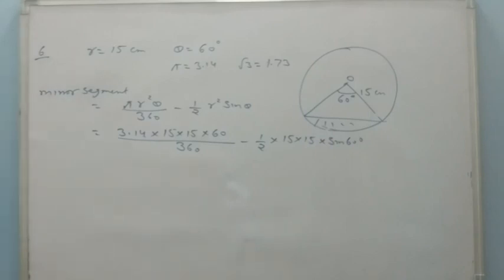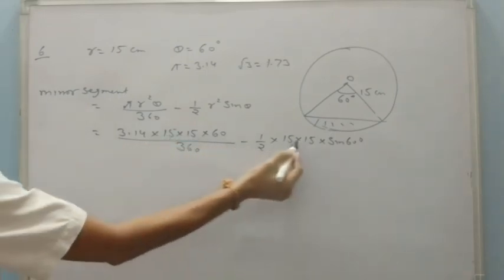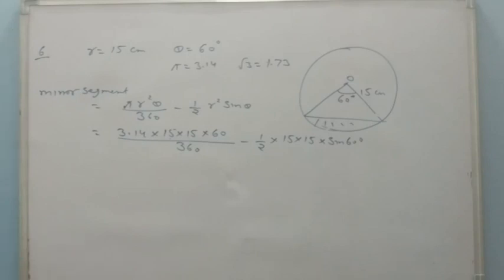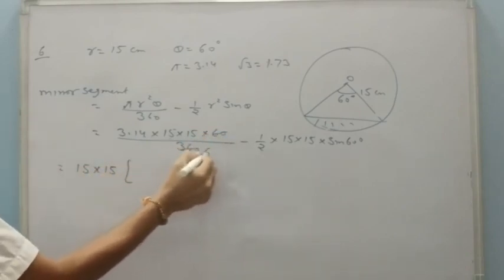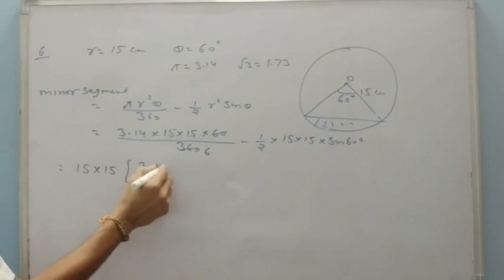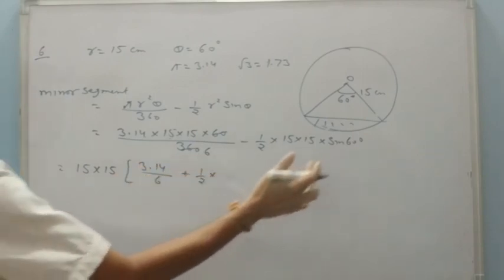Now for solving this, we use some basic mathematics simple tricks. First of all, 15 here also and here. So why should I multiply it twice? I just take 15 and 15 as common, and that will be 6. This is 3.14 upon 6 plus 1 upon 2 sin 60.